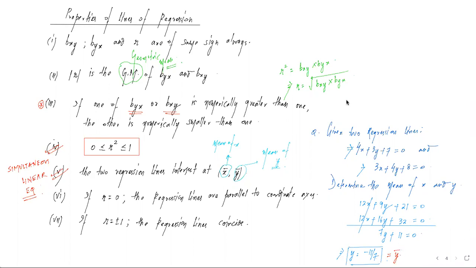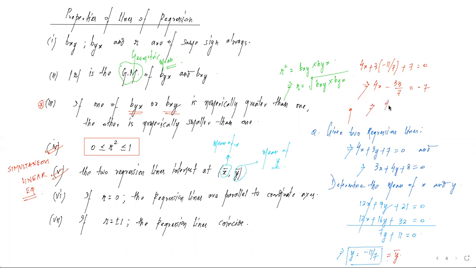Now this y value, if we substitute in any one of the equations, I'm selecting the first equation. So that is 4x plus 3 into y, which is 11 by 7, negative sign, plus 7 equal to 0. We are getting 4x minus 33 by 7 is equal to minus 7.